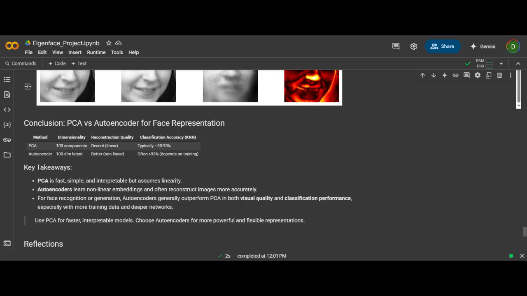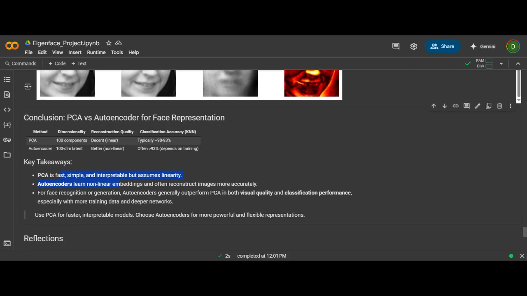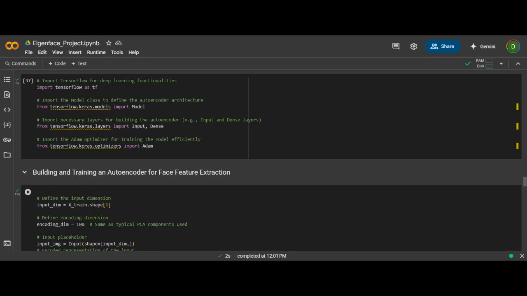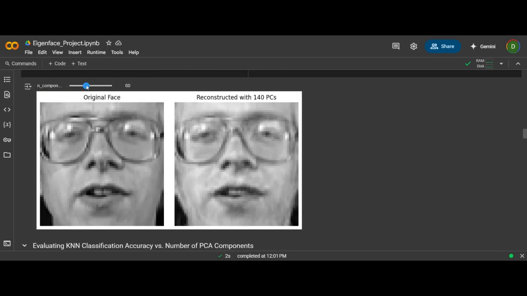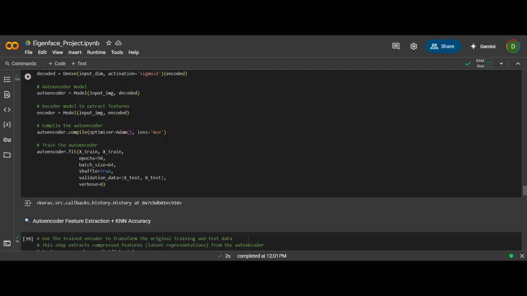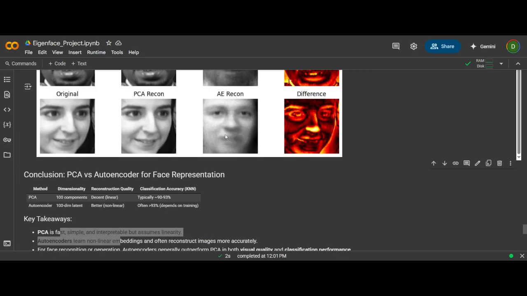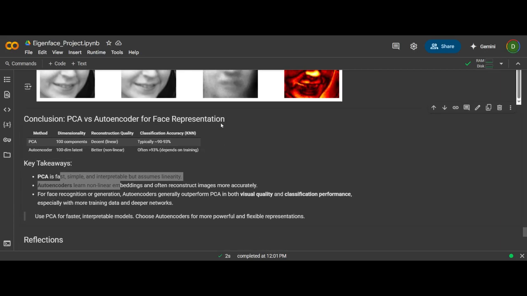So first of all, talking about PCA, PCA is very simple, but it is quite outdated. But I was also surprised by how robust and strong the results were by just considering the 50 PCA components. For example, here, if you see, with just close to 50 principal components, we would be able to identify what the original face would be. So for improvements, I also explored this autoencoder reconstruction method, which is non-linear.